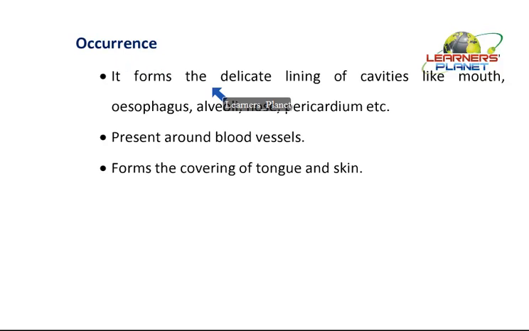So now, what do you think? Where must these be present? They are actually forming the delicate lining of the cavities. We can say mouth, esophagus, alveoli, nose, pericardium, all these structures are having cavities, right? And the lining of these cavities is covered by this squamous epithelium. Even it is supported by different kinds of epithelial tissue wherever it is needed, like when it is needed for secretion. But here, most of these regions are having this type of epithelial lining.